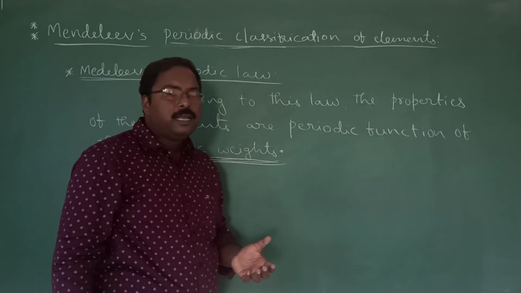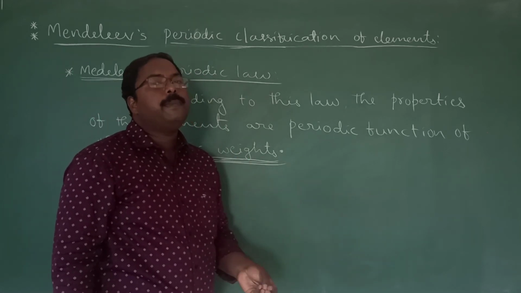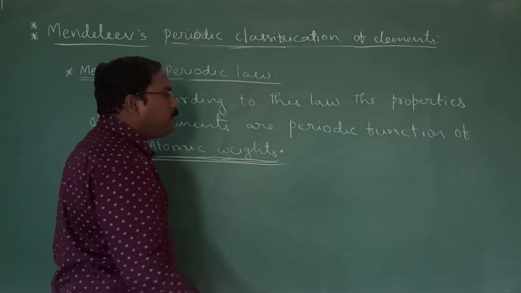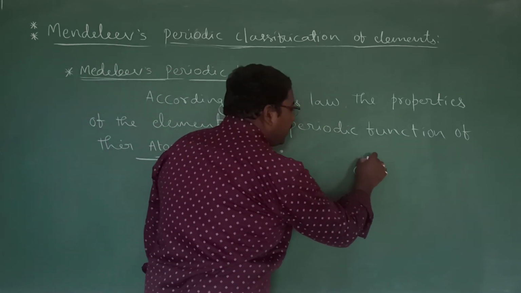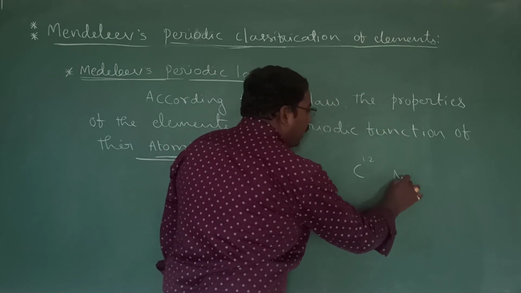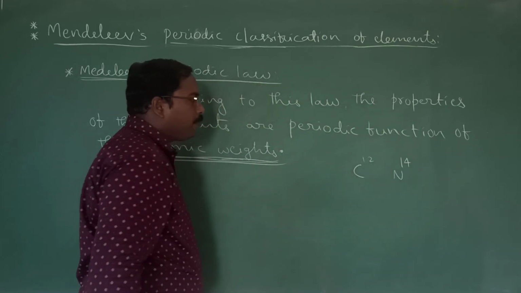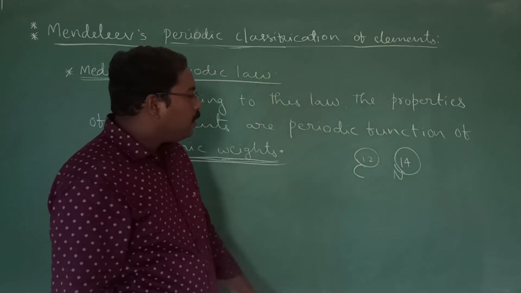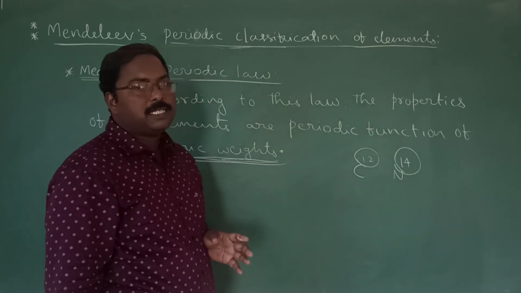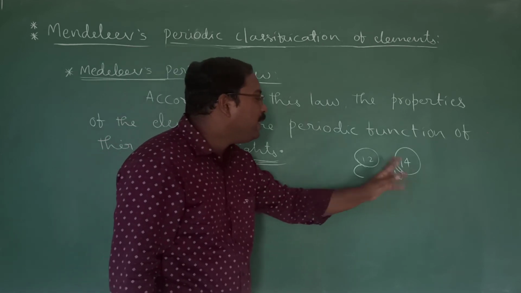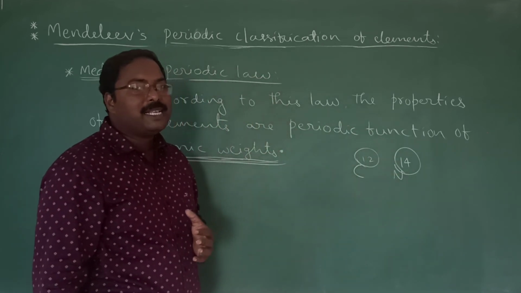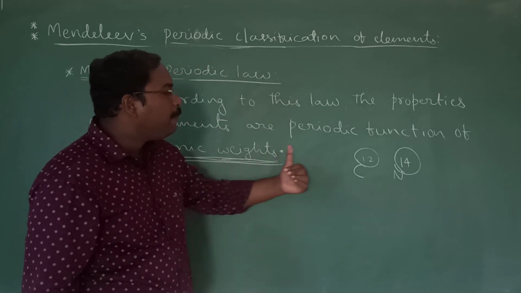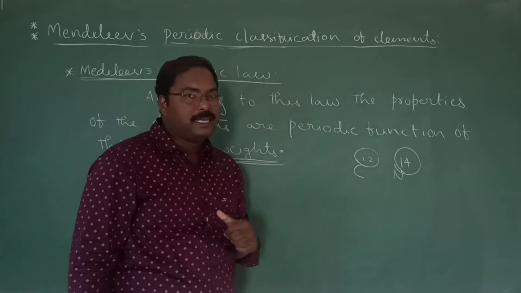So he thought that the properties of the elements mainly depend on the atomic weights. For example, if you observe carbon's atomic mass 12, nitrogen atomic mass 40. So as the atomic mass of the element changes, the properties of elements also change. Correct or not? These two elements have different atomic masses. So we can also think that the properties are depending on the atomic masses.